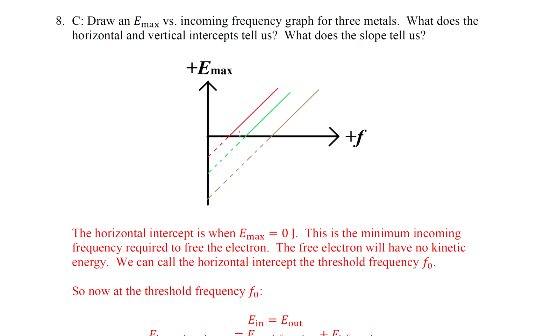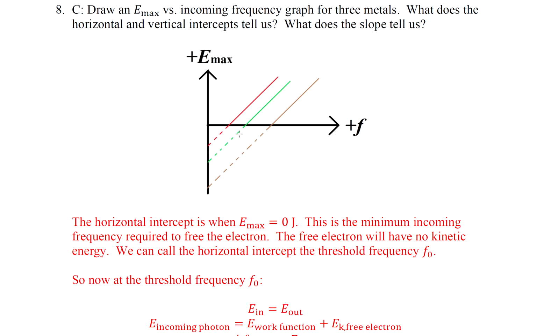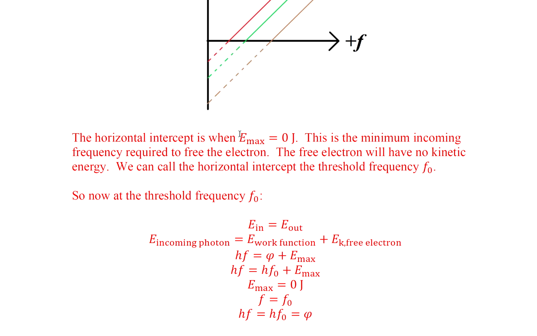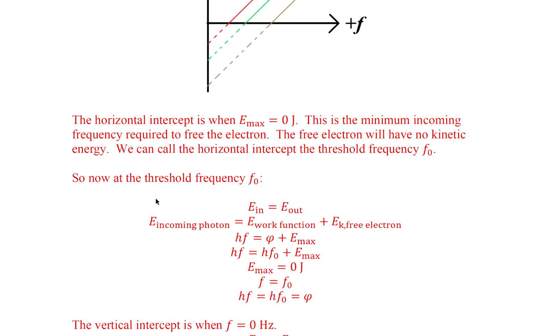We can call the horizontal intercept the threshold frequency f sub 0. So now at the threshold frequency, total energy in equals total energy out. Energy of the incoming photon before it strikes the metal equals the work function, the energy needed to free the electron, plus the kinetic energy of the free electron.